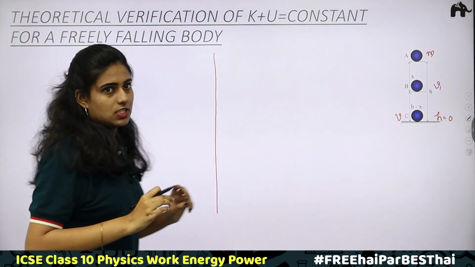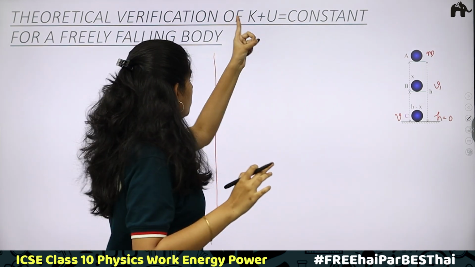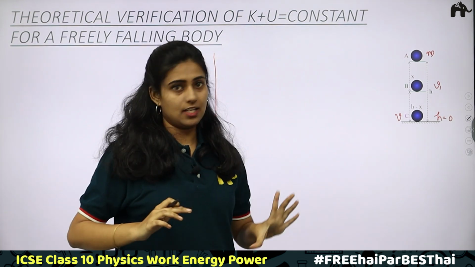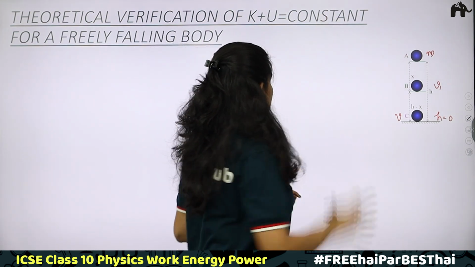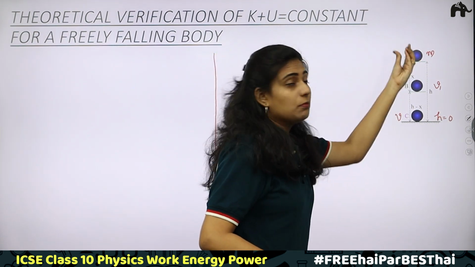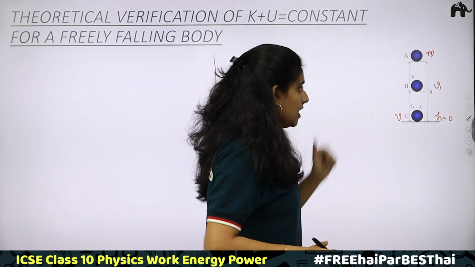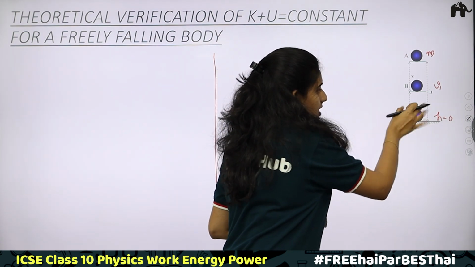Now consider each position. What are we going to prove? When we add kinetic energy and potential energy, we should get a constant. That is the total energy: the sum of kinetic and potential energy at A, the sum of potential and kinetic energy at B, and the sum of potential and kinetic energy at C.